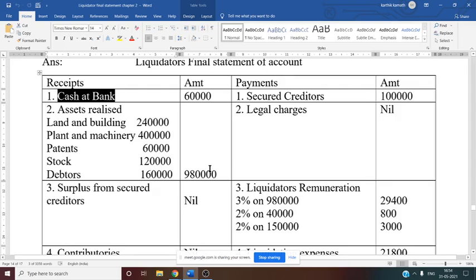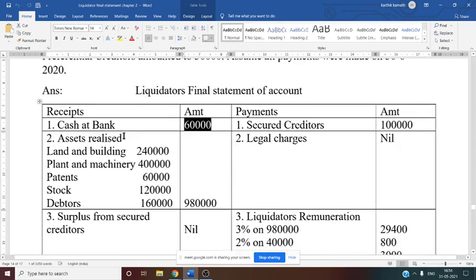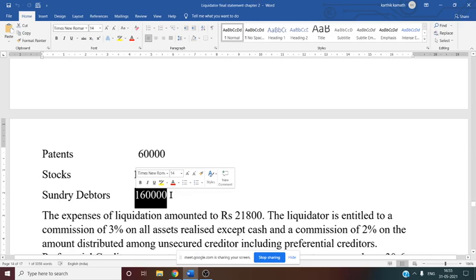Then second is regarding assets realized. Assets realized has 5 items: land and building, plant and machinery, patent, stock, and debtors. All these 5 items' information is given in the adjustment. See this, land and building is 2,40,000, machinery is 4,00,000, patent is 60,000, stock is 1,20,000, sundry debtors is 1,60,000.